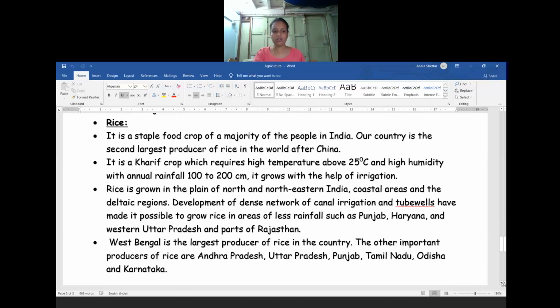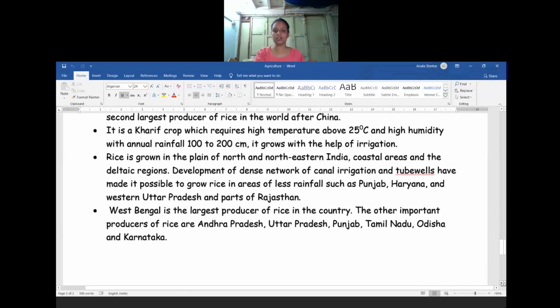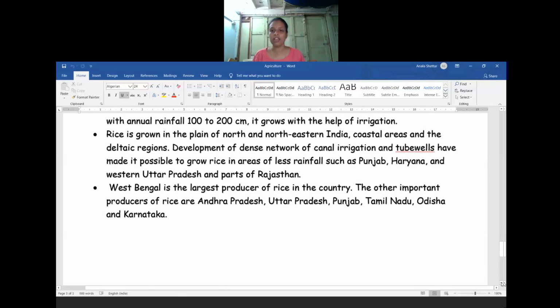Among those, West Bengal is the largest producer of rice in our country. The other important producers of rice in our country are Andhra Pradesh, Uttar Pradesh, Punjab, Tamil Nadu, Odisha, and Karnataka. Even in some parts of Karnataka, wherever there is plain area, rivers flowing, and abundance of water, which is needed, so in our state also we are growing rice. So West Bengal is the largest producer of rice in the country.